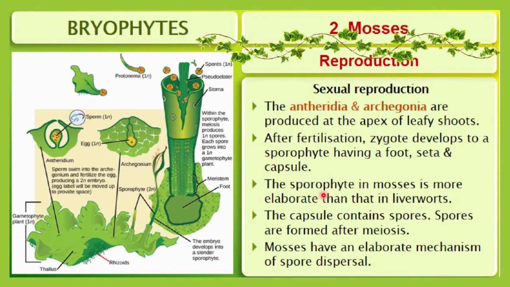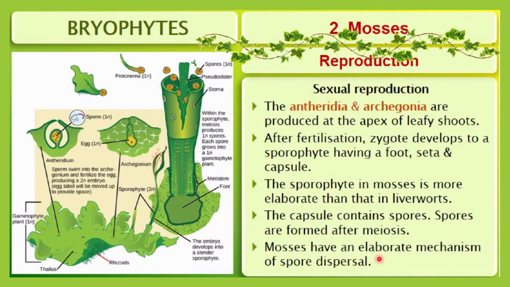The sporophyte in mosses is more elaborate than in liverworts, as you will clearly observe. The capsule contains spores. Here you can see yellowish spores present inside the sporophyte capsule. Spores are formed after meiosis, that is why the spores will be haploid. Here you can see 1N is written. So the spores formed here are haploid.